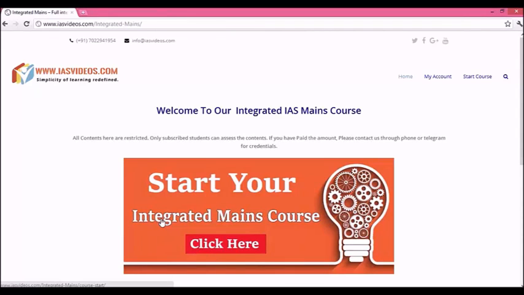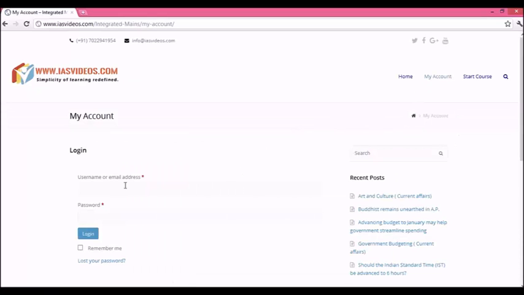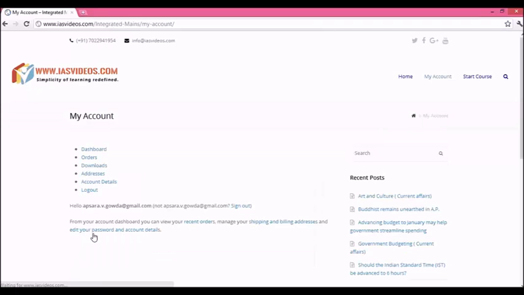Now you will be directed back to the home page because only our subscribers with username and password can access this content. Now you need to log in to our website. Click on My Account. After entering username and password, click Login. Soon after login, you will get complete access to all the contents.